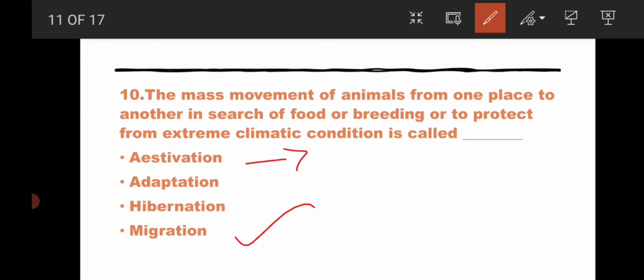Estivation means long summer sleep, hibernation means long winter sleep, and adaptation means every animal has different features to make them adapt to the given surroundings. That is called adaptation.